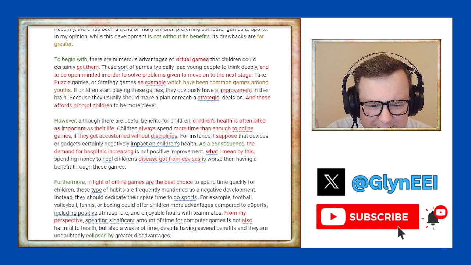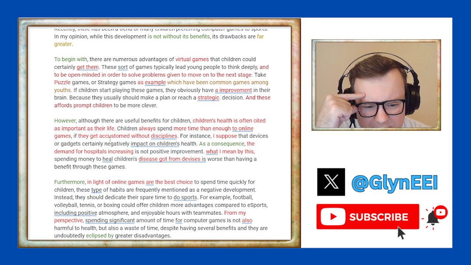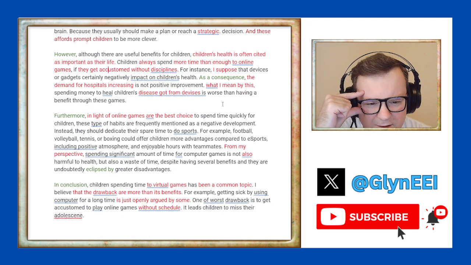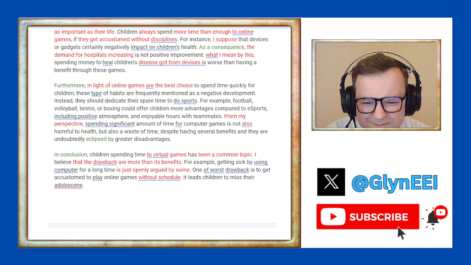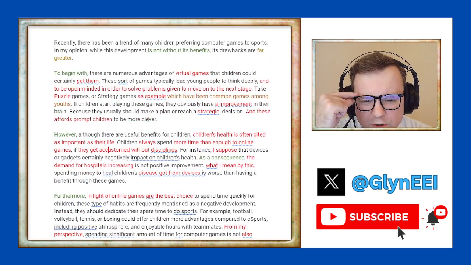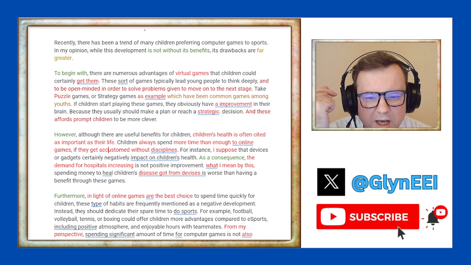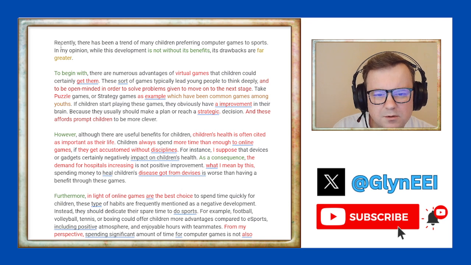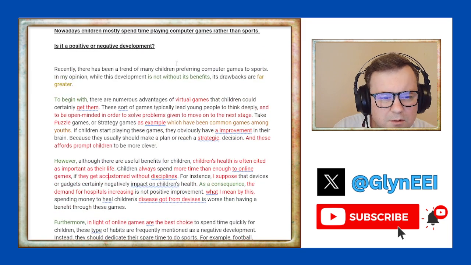Children always. Sorry, I'm just looking at the different sentence types. A little bit faulty. I'm just trying to find some examples of good coordination or subordination. Yeah, we get it here. No, we don't. We do get it here.